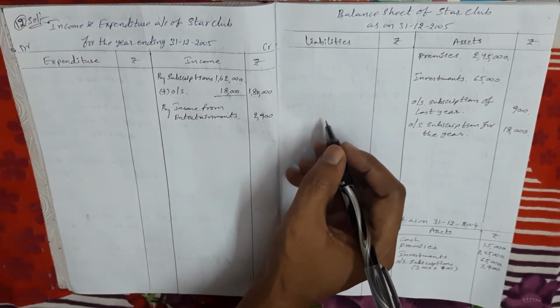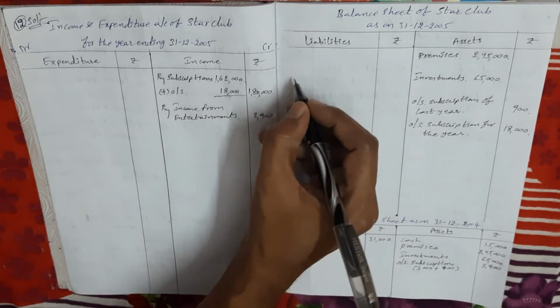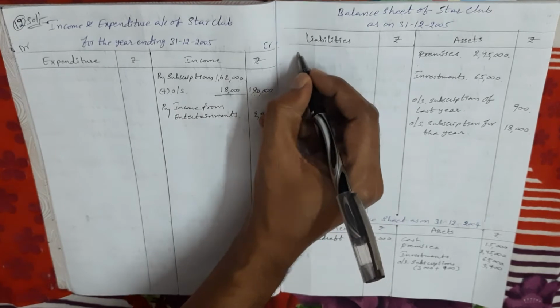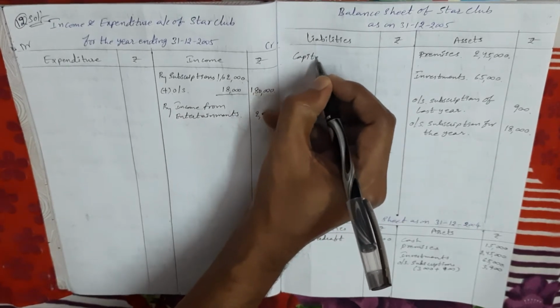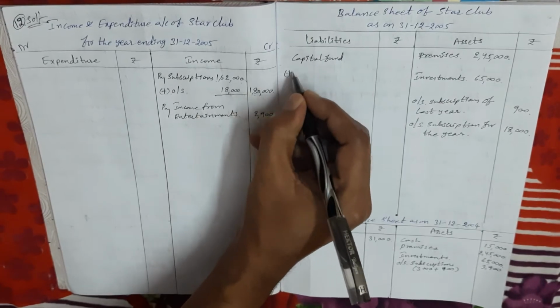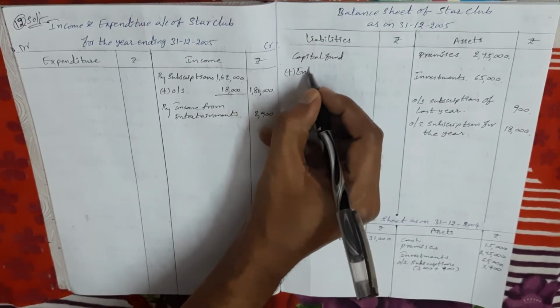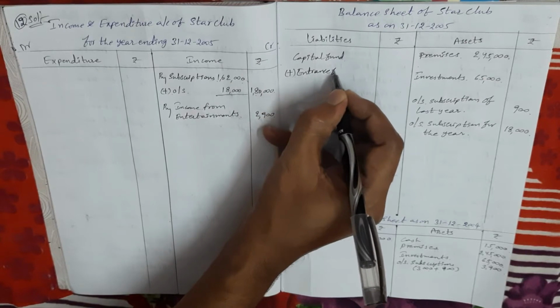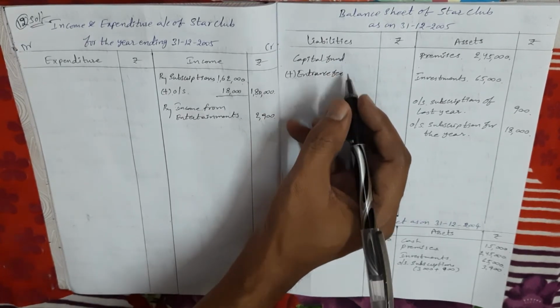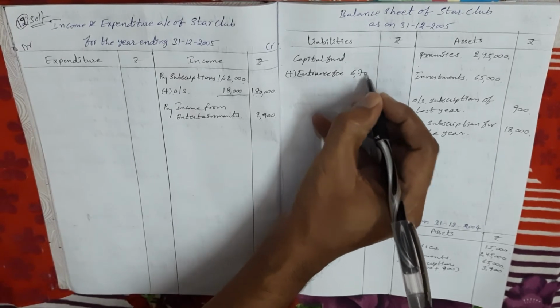Clearly, in additional information also that point is mentioned. So here entrance fee is to be capitalized. So we have to add to the capital fund amount, or we can show it separately, no problem. So I'm adding to capital fund. Entrance fees generally we add to the capital fund amount. So the total entrance fees amount given is 6,700 rupees.